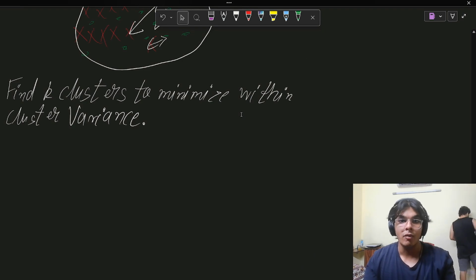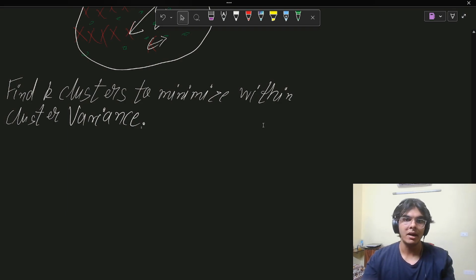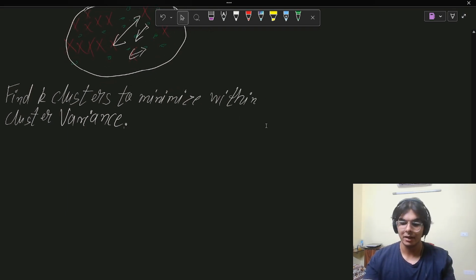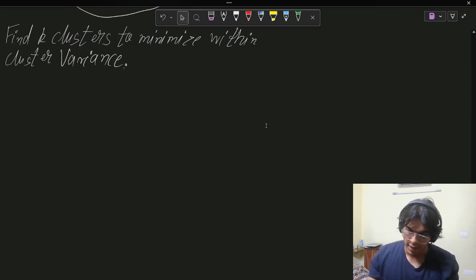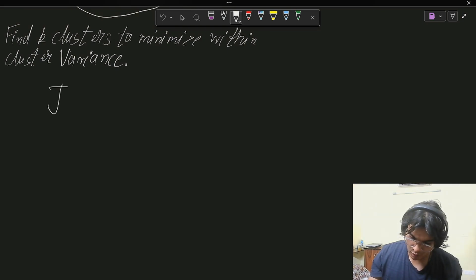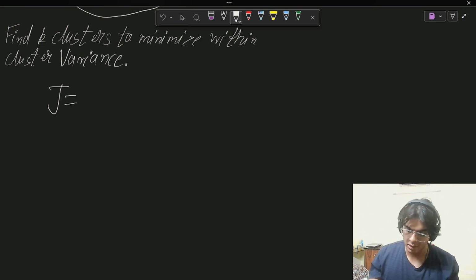We have understood this. What about the loss function? You understand this intuitively, but what are we doing mathematically in order to minimize the intra-cluster distance and maximize the inter-cluster distance? What is the problem that we are solving? So let me write the objective function for this, and then I'll explain it. If I write the objective function as j, it can be anything, it's written as j.